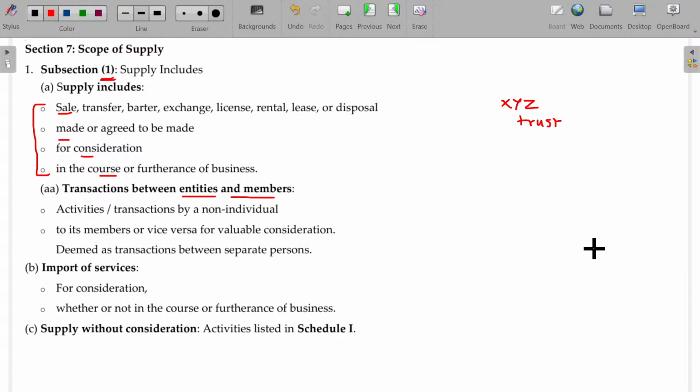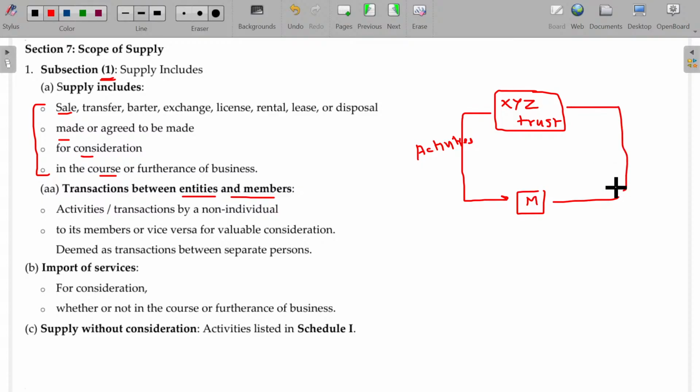Any activities done by this trust to members or vice versa, for which there is a consideration, will automatically be considered as supply.